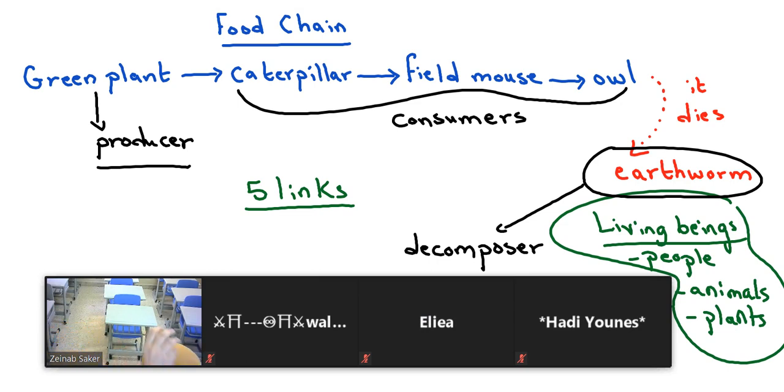I can say that because the ant, as you know, is a social insect that works hard to find its food. It searches for its food from the remains of other living beings. For example, anything that falls down on the ground, on the floor, the ant takes as its food.